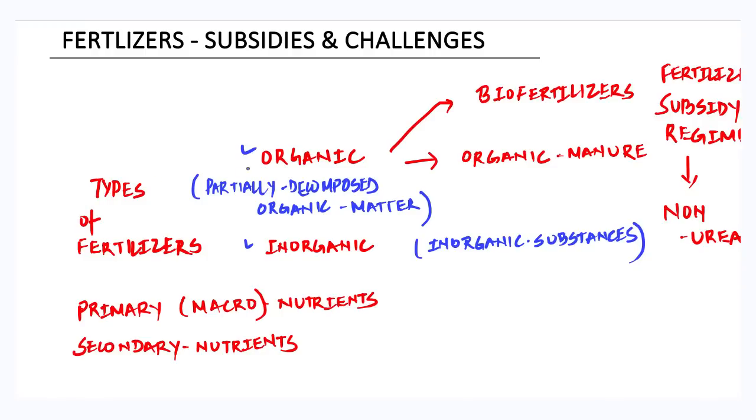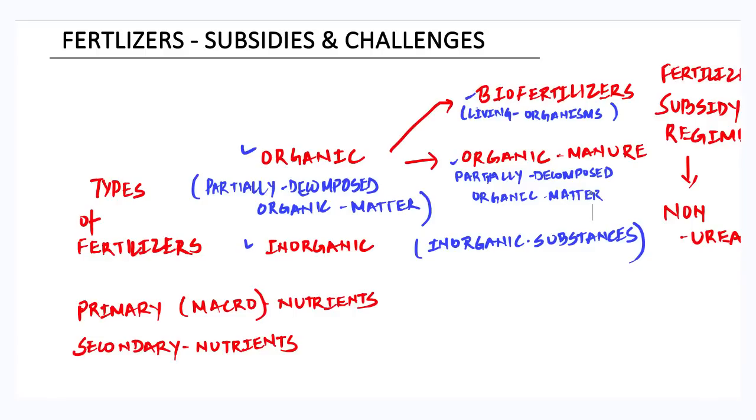Now, moving on to the types of fertilizers, fertilizers can basically be classified as organic or inorganic. Organic fertilizers can be further classified into biofertilizers and organic manure. Biofertilizers are composed of living organisms attached to a solid or liquid carrier, for example rhizobium, azotobacter, etc. Organic manure, on the other hand, is obtained from partially decomposed organic matter, like discharge from a biogas plant, from compost, or even from the technique of vermicomposting.